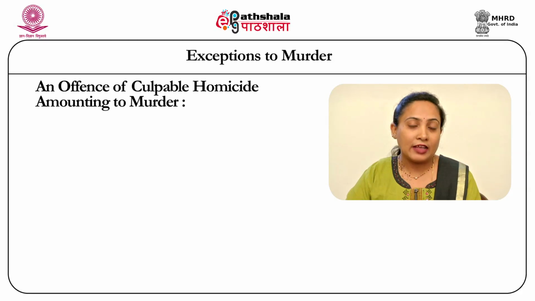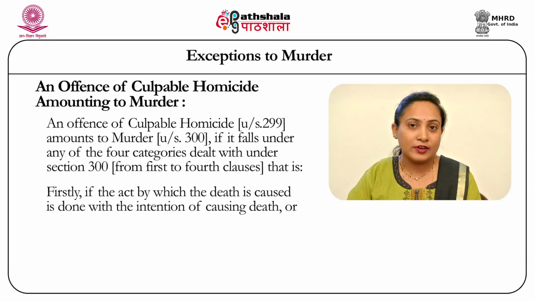It has 4 clauses, and the first refers to an act of killing somebody with an intention of killing that person. Being an offense with the clear intention of killing a person, it's considered an offense of murder, and therefore it's generally referred to as culpable homicide amounting to murder.